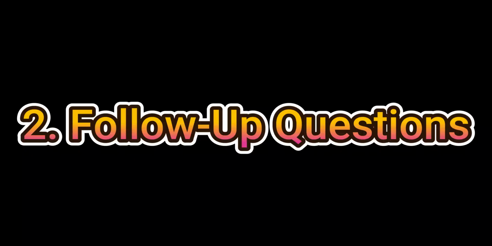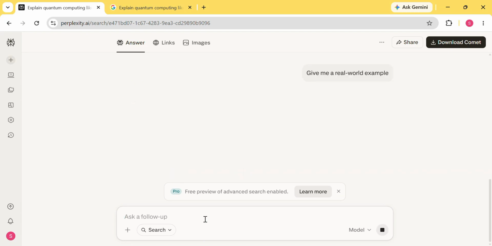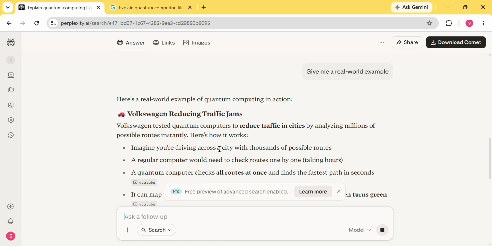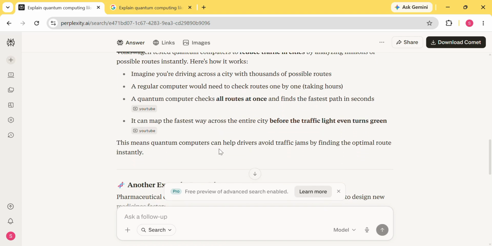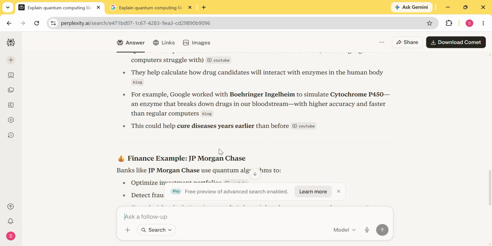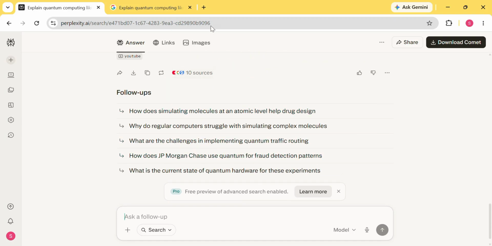The second thing is maintaining context throughout a conversation. After getting the explanation of quantum computing, I don't need to start a new search. I can simply ask a follow up question. Here I am asking, give me a real world example. Perplexity immediately understands what I am referring to and continues the conversation.